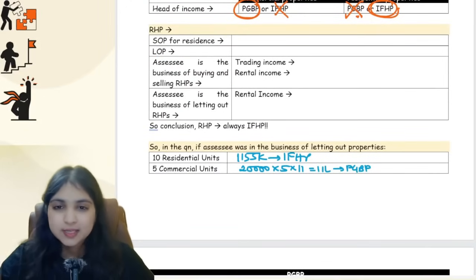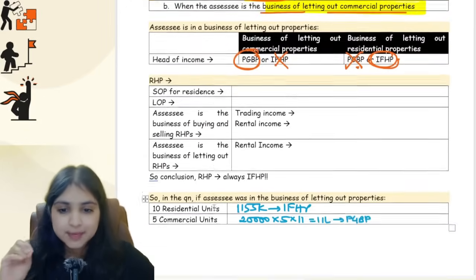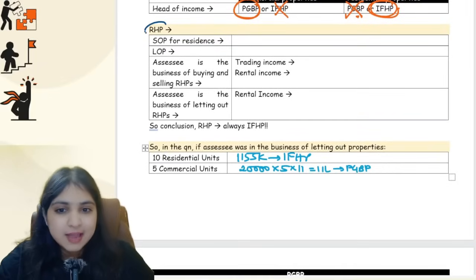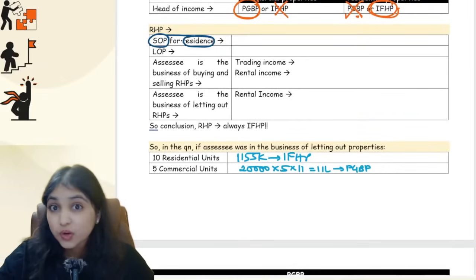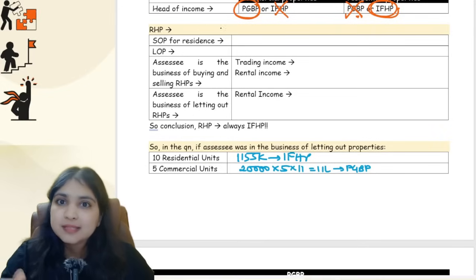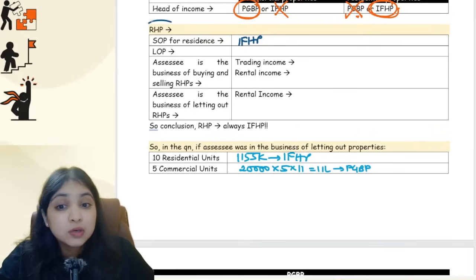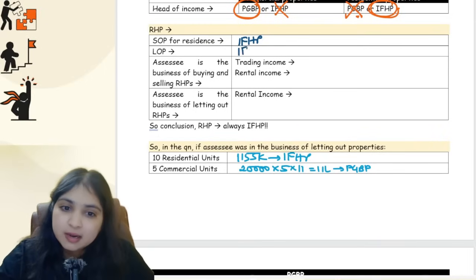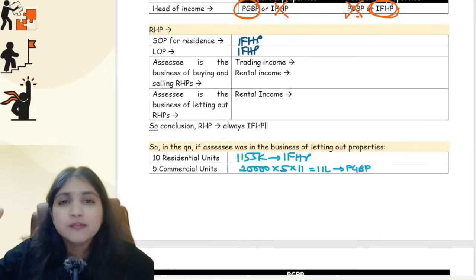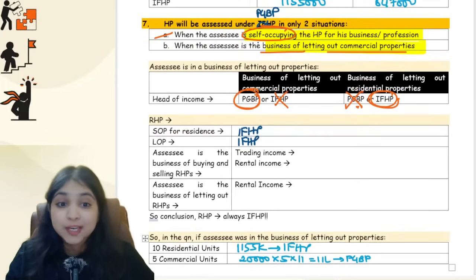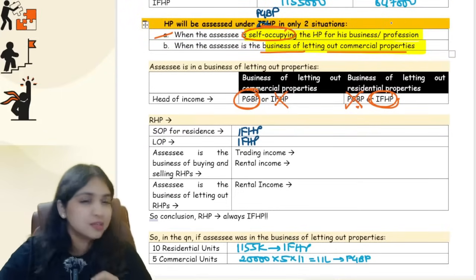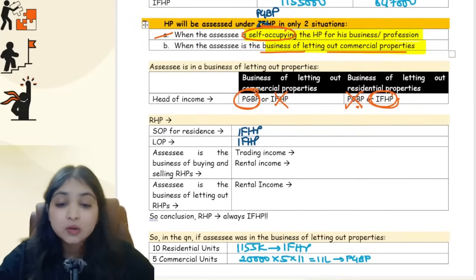See, listen to the next concept now. We are right now in the 7th concept. See, my assessee is having a residential house property. He is self-occupying the residential house property for his own residence. So this property will be assessed under which head? IFHP head only, guys. Then what if I let out a residential property? It will stay under the IFHP head only. No confusion. I'll go to the PGBP head only in these 2 situations, in no other situation. Okay. Then look at the next one.